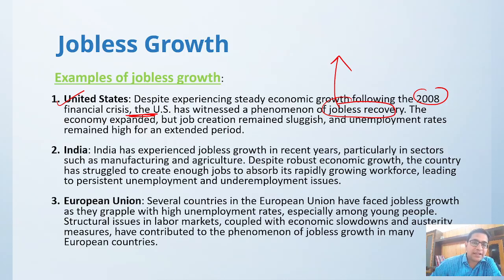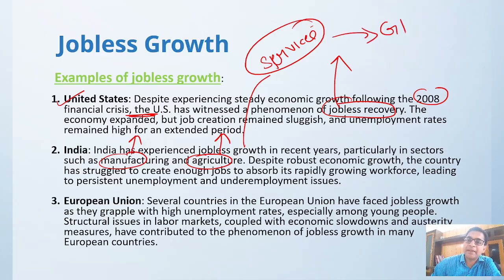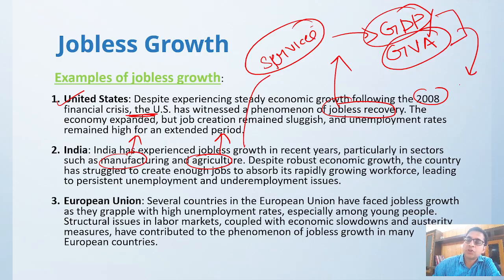Unemployment rates are very high in India. Like in our manufacturing and agriculture, manufacturing is increasing, agriculture is increasing, but with special focus on services. Services is creating GDP. Services is creating gross value addition, but this gross value addition and gross domestic product are not giving more jobs. Jobs are not increasing as the GVA and GDP are increasing.